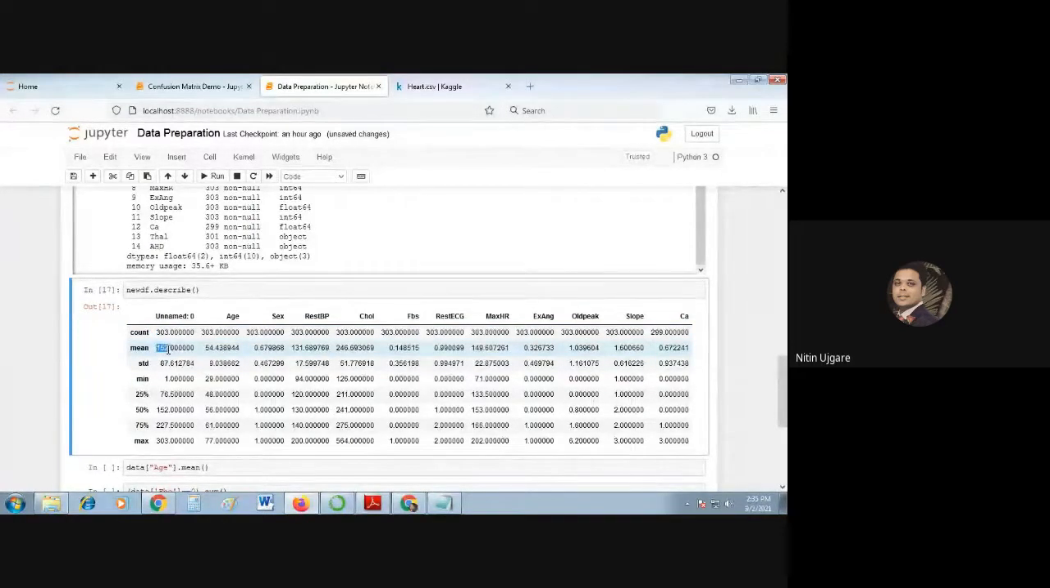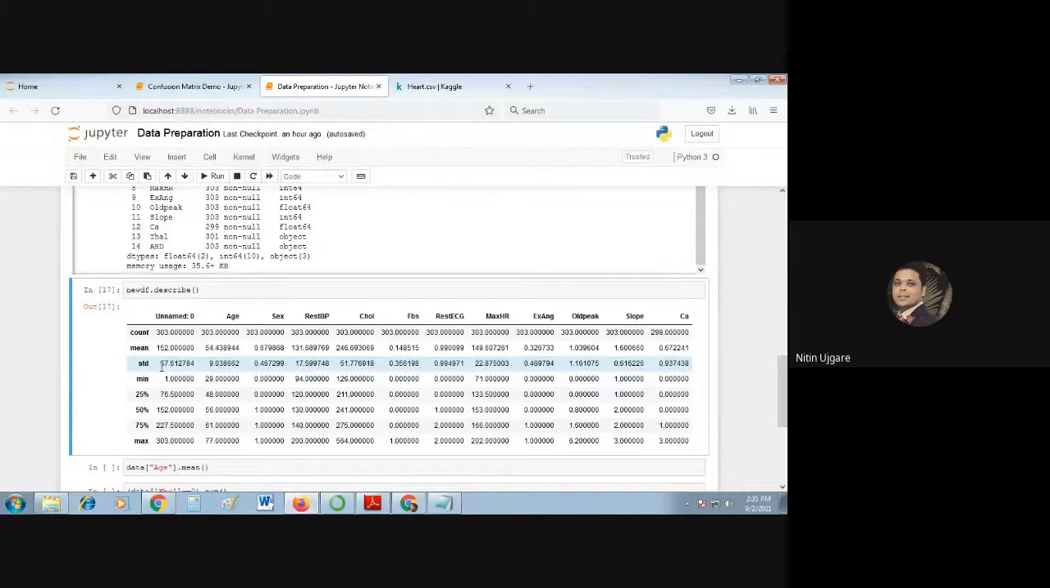Then this shows the mean of this first column. After taking the sum of each sample value for this feature and dividing it by the total count, that is 303, we get the mean, right? So this is the mean of this column, unnamed. This is the standard deviation. How do we find the standard deviation? First we find the variance of the feature, and then we take the square root of that variance, which gives the standard deviation. And how do we find the variance?